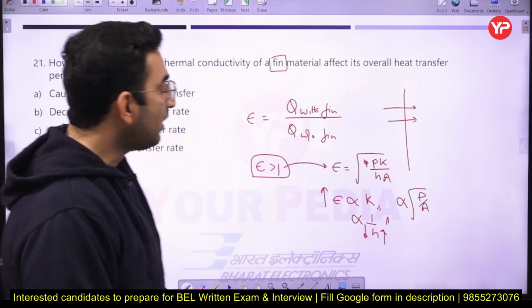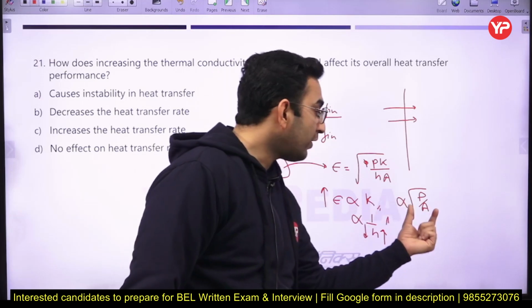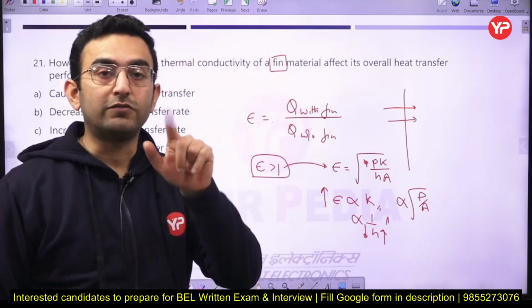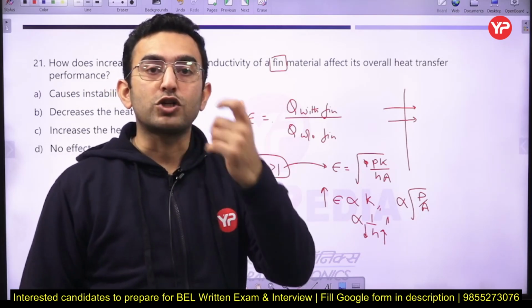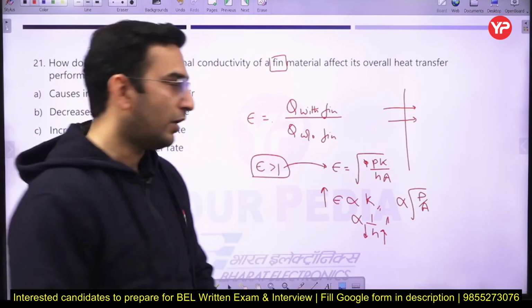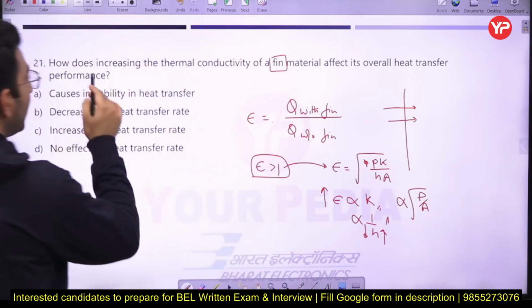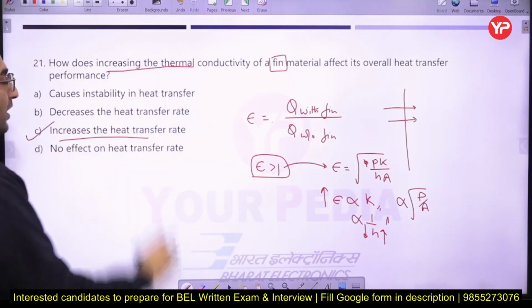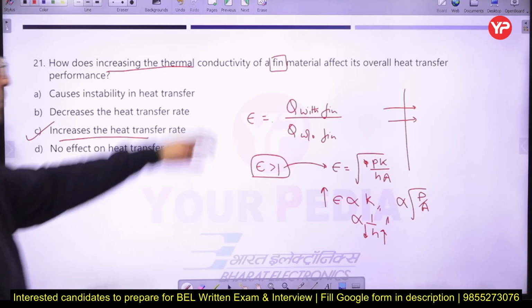Similarly, fins are always designed in such a way that the P by A ratio of the fin is very high. If the ratio is very high, the corresponding value of the effectiveness will improve. So here I can say that with increasing thermal conductivity, the heat transfer rate from the fin increases.